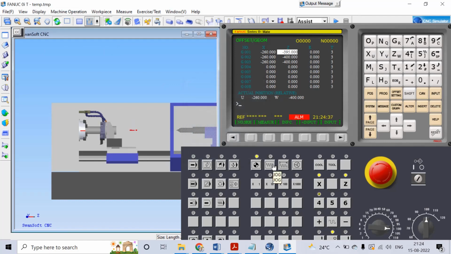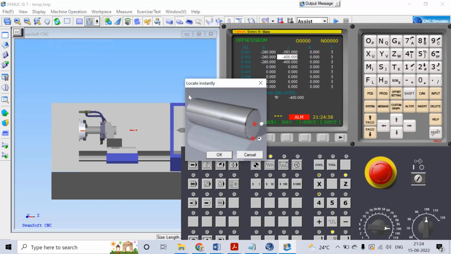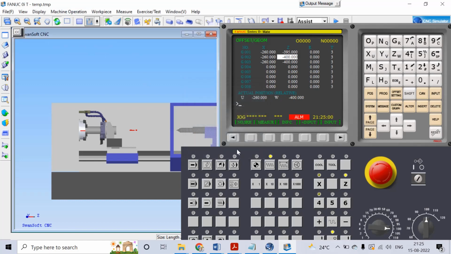Then go to the jog mode, offset setting. Here the offset, geometric. Now come to tool number 2. Here X0 measure, and then Z0 measure. Let's go to the machine operation, rapid position. Select this one. OK. Here the actual position will be 0. That's why the reference value is X and Z.